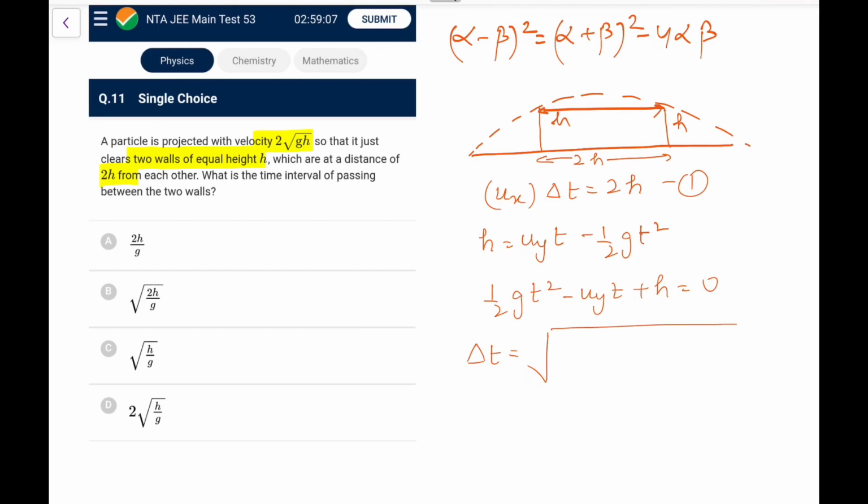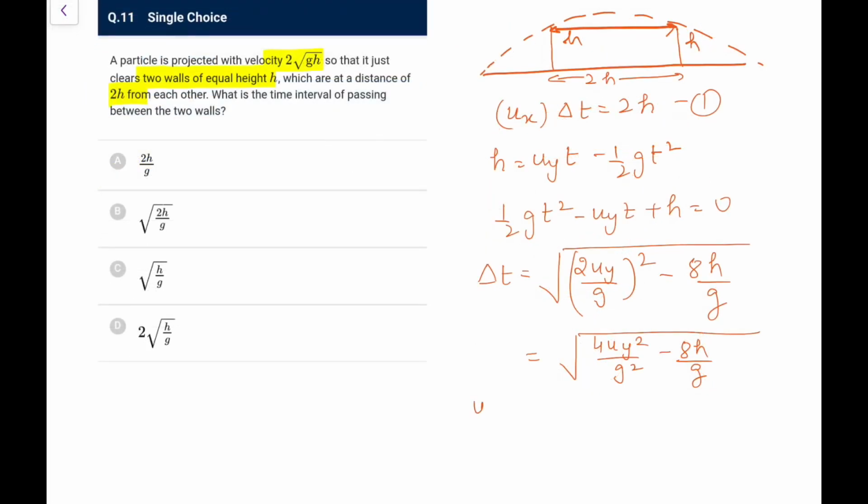Alpha plus beta is minus b by a, that is 2uy by g, the whole square, minus 4 alpha beta. Alpha beta is c by a, that is 2h by g, that becomes 8h by g. That is what I can write. So this duration, this delta t, will come directly as 4uy square by g square minus 8h by g.